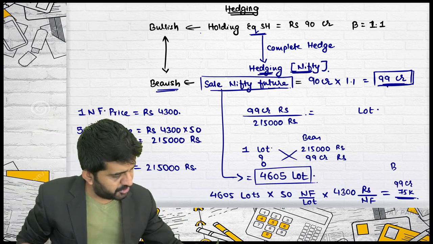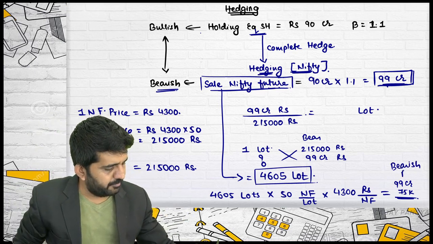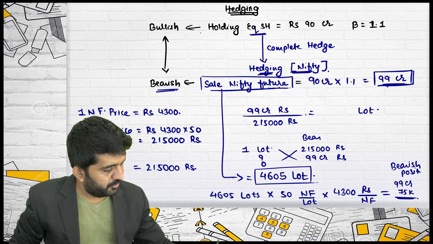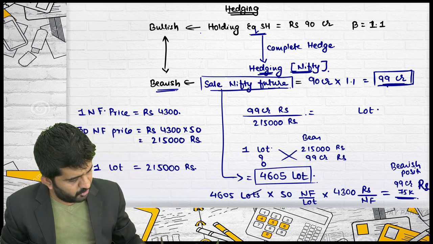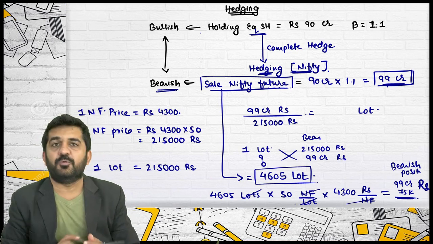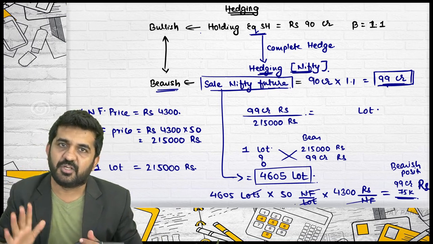I am having which position? Bearish position. This is 99 crore 75,000 rupees. Believe me, it is rupees. Lot will get cancelled. Nifty futures will get cancelled. The answer will be in rupees.